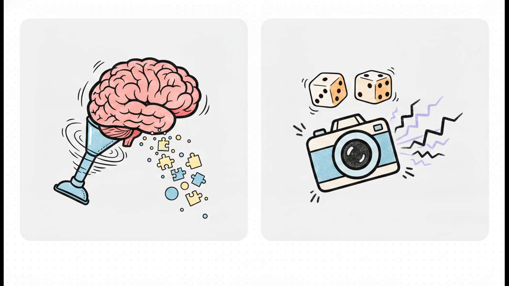On the flip side, we have aleatoric uncertainty. This is the inherent noise or randomness in the world itself. We're talking about things like static on a camera lens or natural biological differences in medical scans. And here's the kicker. No matter how much data you throw at the AI, you literally cannot get rid of aleatoric uncertainty. You can only model it.